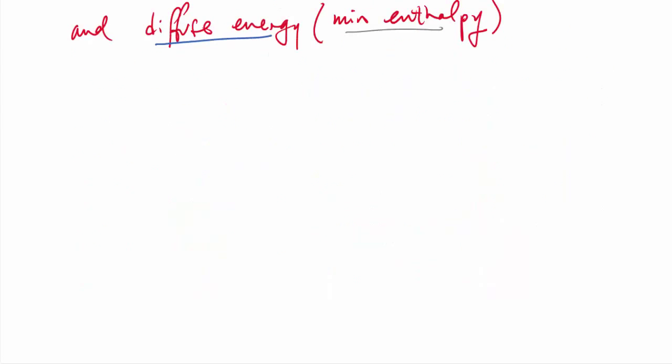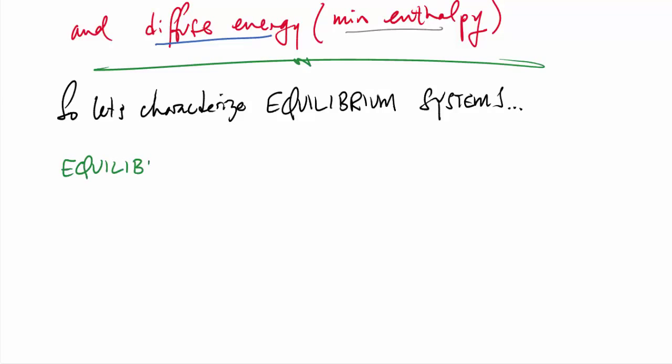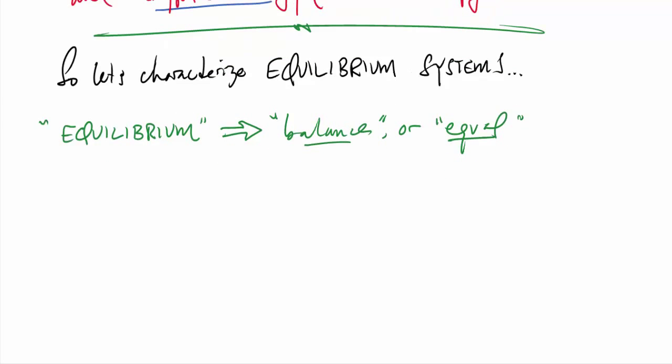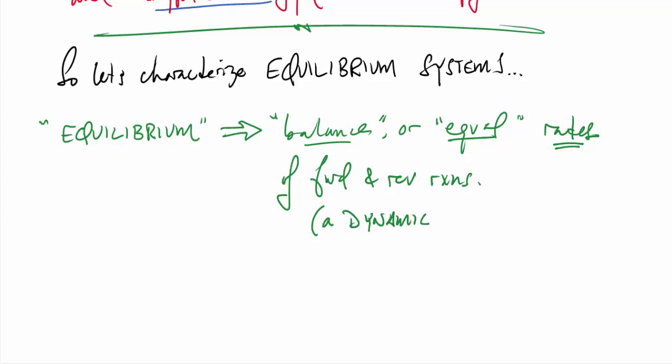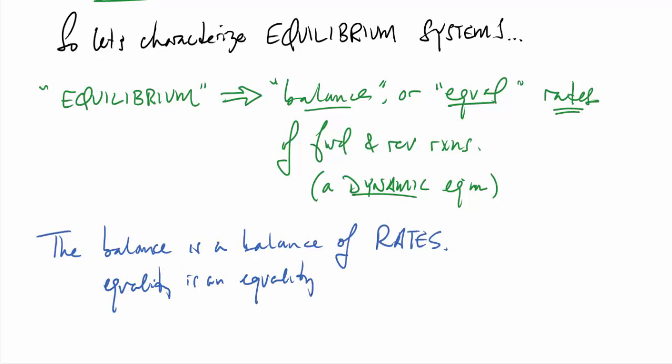So let's characterize what an equilibrium system looks like. You know the word equilibrium already, and most people would agree that it suggests to you a sense of balance or equality. In this case, it's balanced or equal rates. Which rates? It's the rate of the forward and reverse reactions. And it's a dynamic equilibrium. Think about that. Particles reacting in the forward reaction and the reverse one simultaneously. The balance is a balance of rates. The equality is an equality of rates.